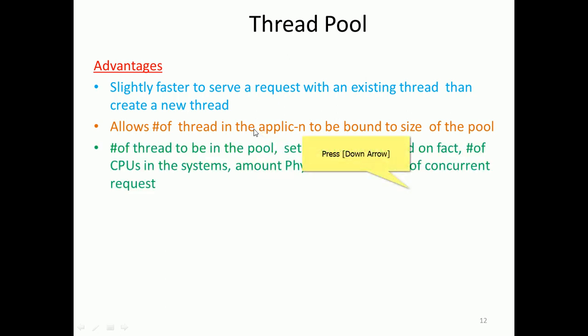The number of threads in the pool can be set heuristically, based on how many CPUs are there in the system, the amount of physical memory, and the number of concurrent requests. If the CPU is dual core, then logically you can set 2 threads or maybe 4 threads. If it is quad core, with 4 processors, we can set 4 threads. Similarly the physical memory matters, and based on that you can fix the pool size.